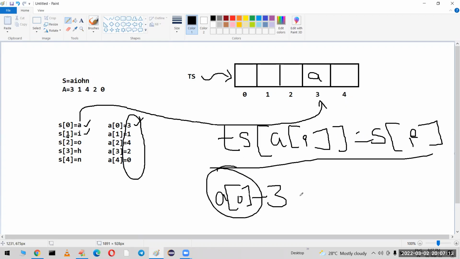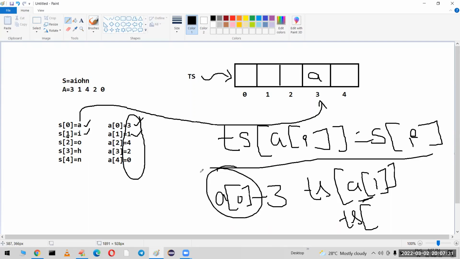So in which position do we want to copy? In the first location, that is when I is equal to 1, A of 1. That means in the target string, at position A of I, they have already given the array. What is the value of A of 1? It is nothing but 1. That means in target string position 1 we have to copy the value of I. So it will become like this.